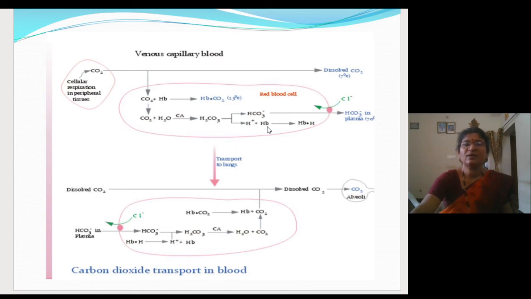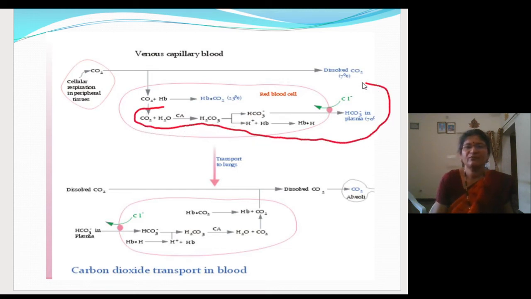This hydrogen ion will combine with the hemoglobin to form hemoglobinic acid, and it will do a buffering action. It will not allow the increase of acidity of the RBC. This bicarbonate ion will come out of the RBC. To balance this, the chloride ions will enter. So this is called the chloride shift. This last reaction you have to remember. Let me mark that with the marker. See this one. This one is the Hamburger phenomena.